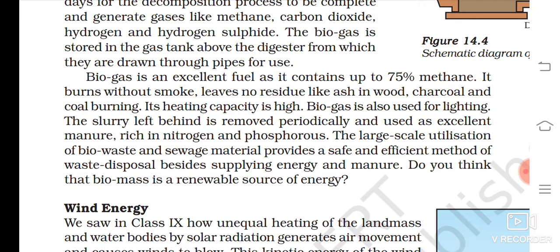The slurry left behind is removed periodically and used as excellent manure because it is the cow dung, rich in nitrogen and phosphorus. The large-scale utilization of biogas and sewage material provides a safe and efficient method of waste disposal besides supplying energy and manure. Do you think the biogas is a renewable source of energy? Yes.